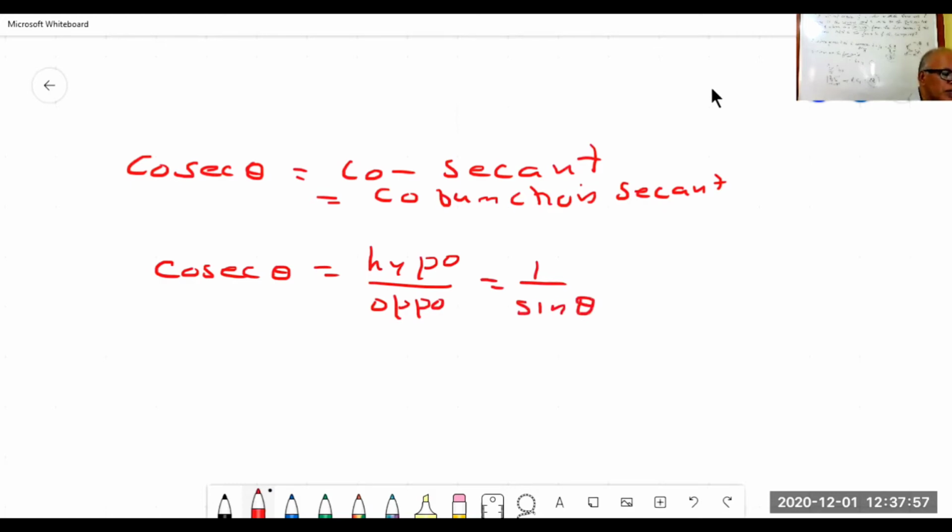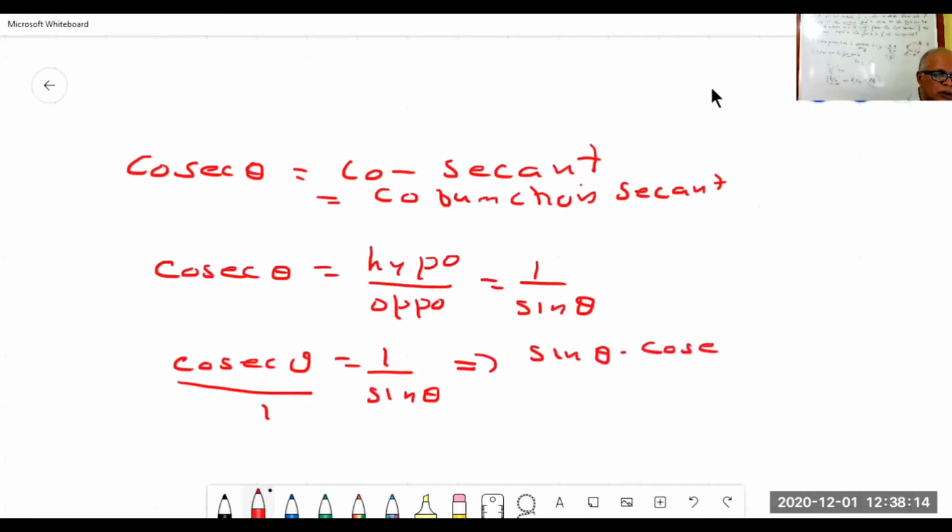So 1 by cosec theta is equal to sin theta. Simply cross multiplying, sin theta into cosec theta is equal to 1. This also seems to be unknown to many boys. It's not their mistake, I find.